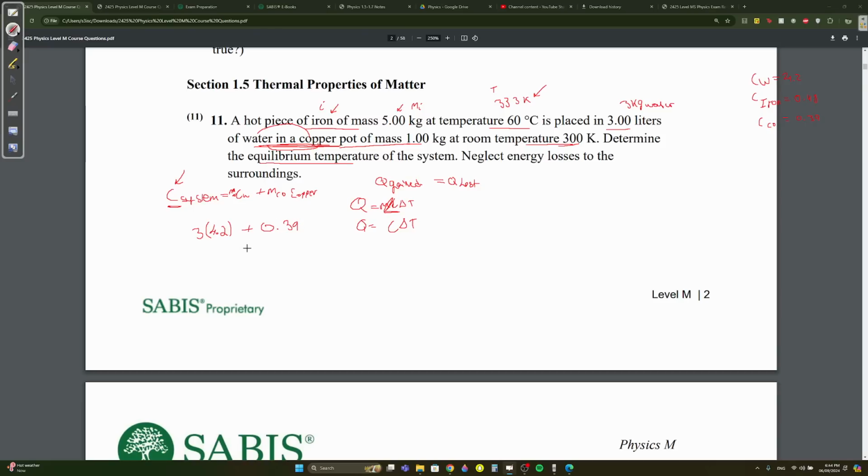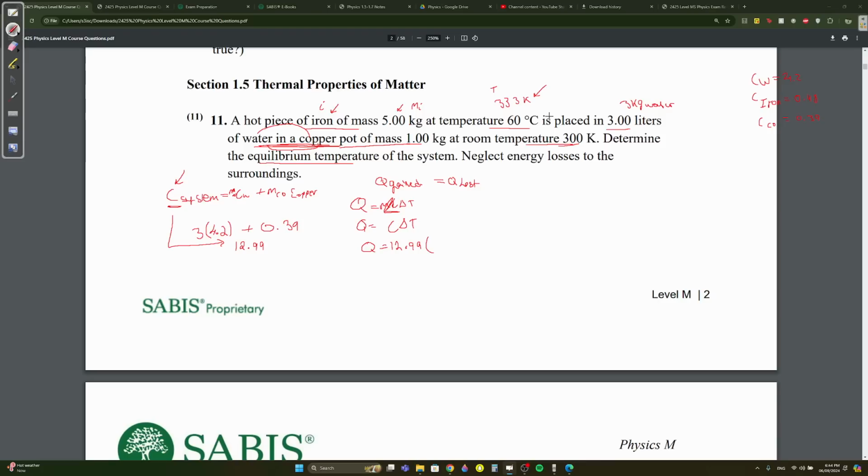You're going to get here, it's going to be equal to 12.99. Okay, so our big C here is 12.99. So Q equals 12.99 delta T. Okay, what was the temperature? We know delta T is final minus initial, right? Okay, bigger minus smaller. It would be better for delta T to do bigger minus smaller.